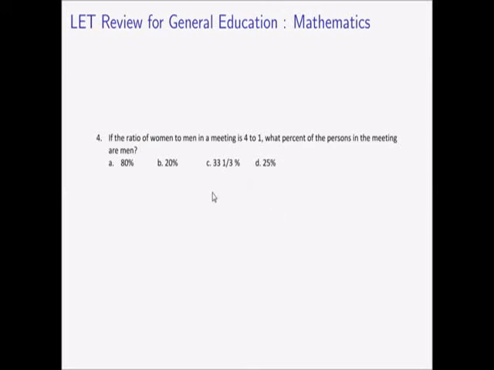If the ratio of women to men in a meeting is 4 to 1, what percent of the persons in the meeting are men? What topic is it? The topic is ratio and proportion.